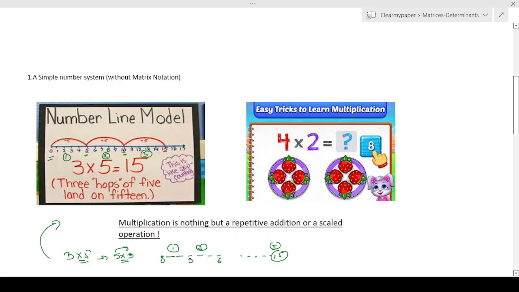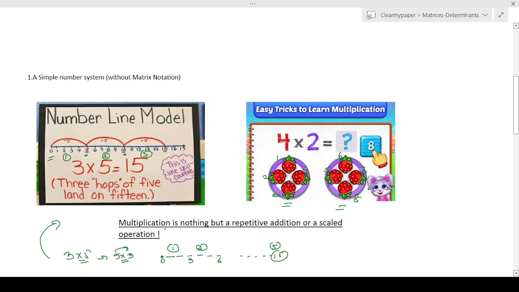Similarly over here, I'm saying 4 by 2, or 4 into 2. What does it mean? Let's say I'm putting some burgers on this plate. There are 2 plates and there are 4 burgers each. I can either count this 1, 2, 3, 4, and 1, 2, 3, 4, 5, 6, 7, 8. That's one way of doing that. Or I can just say, okay, this is 4, each plate has 4, so why don't I multiply that? That's how you think about numbers in general when you multiply.